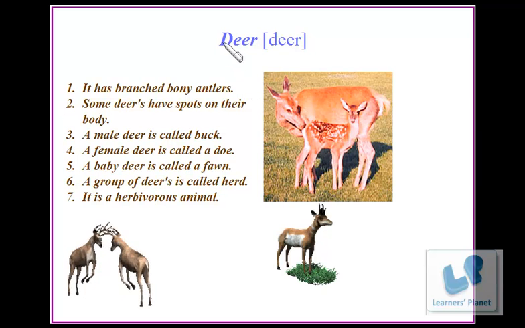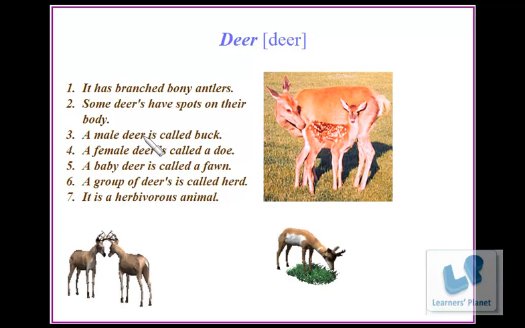Next we have deer. It has branched bony antlers. Over here, these are the antlers. Some deer have spots on their body. A male deer is called a buck.